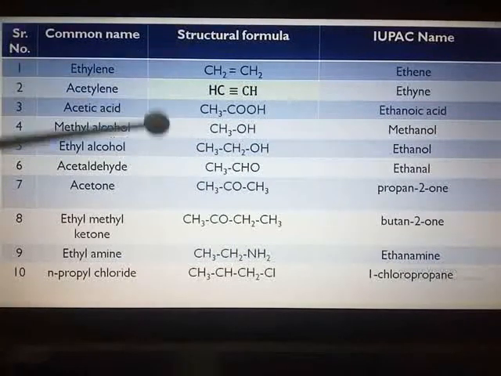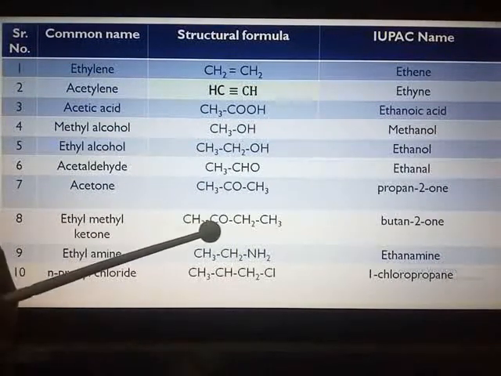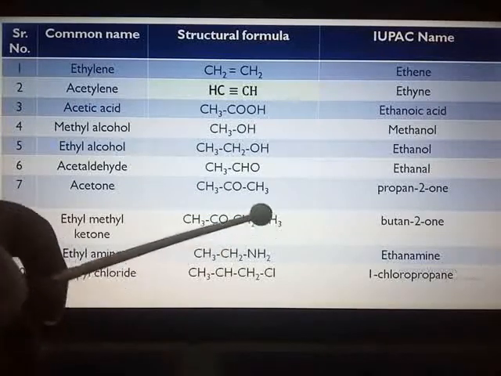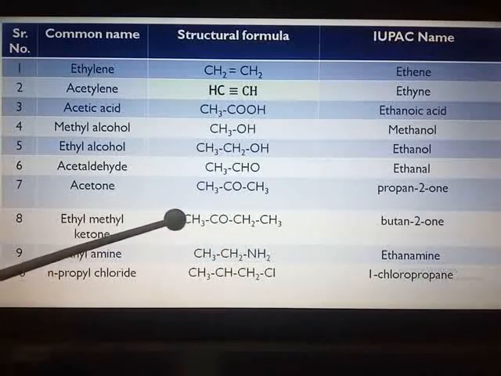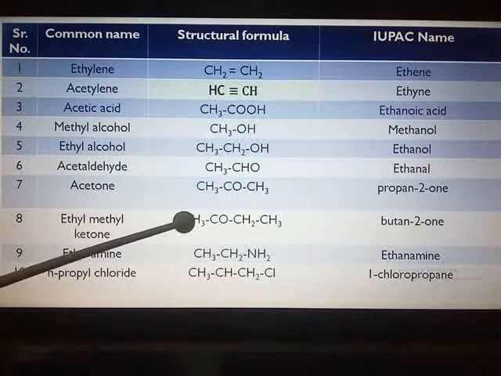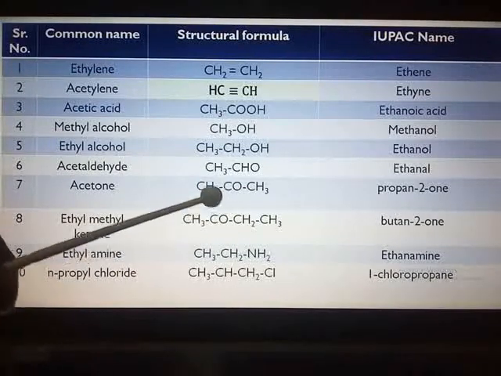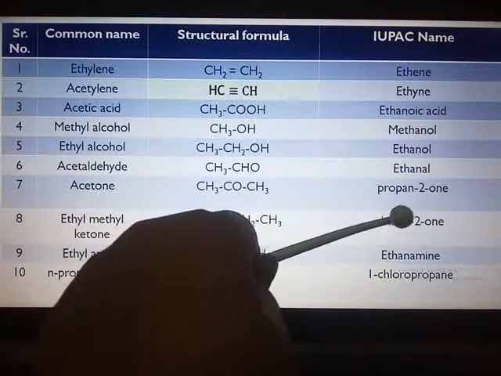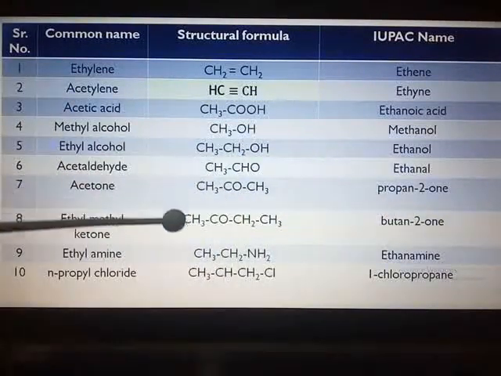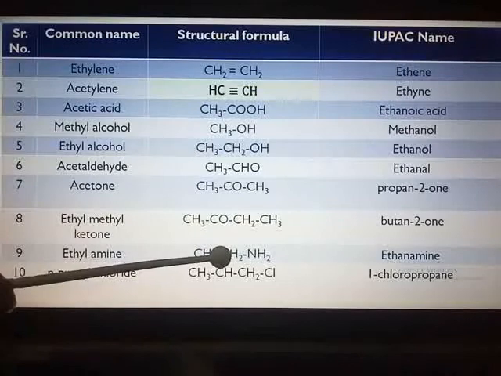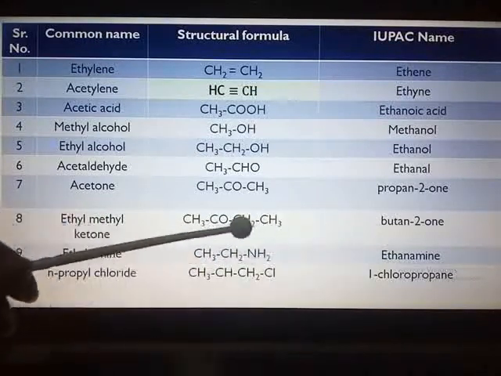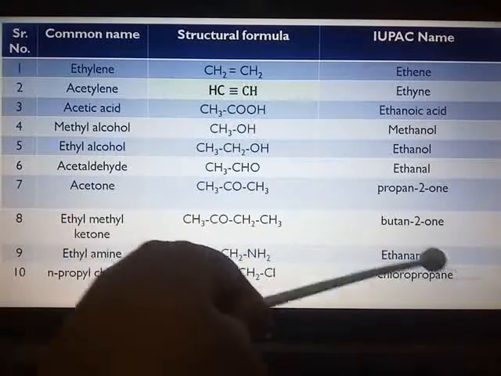Next is CH3-CO-CH2-CH3. 1, 2, 3, 4. 4 carbon atoms. So butane. Here you can see CO, that is the ketone group, on the second carbon atom, butan-2-one. Similarly here 1, 2, 2 carbon atoms ethane. Amine is the functional group, so ethanamine.